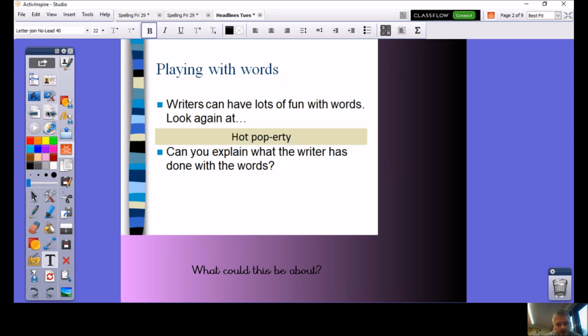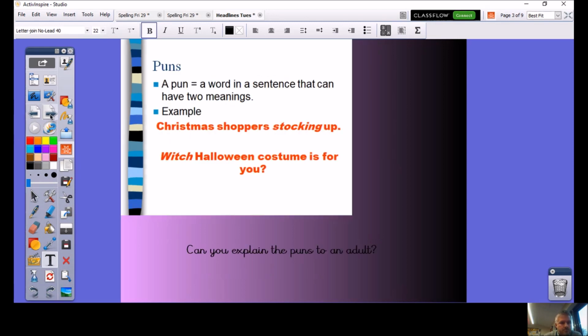We've got here some different types of headlines. So here we've got some playing with words. That's one way of doing it. And the one that you can see in front of you is hot poppity. Now, you might think I've said it differently, but it's how it's written, hot poppity. What do you think that might be about? Something to do with a pop star, or it's linked to it's playing on the words property. So pop could be to do with fizzy pop, or like I said, a pop singer. We don't know. This is just a headline, and we're looking at different types. What do you think it could be about?